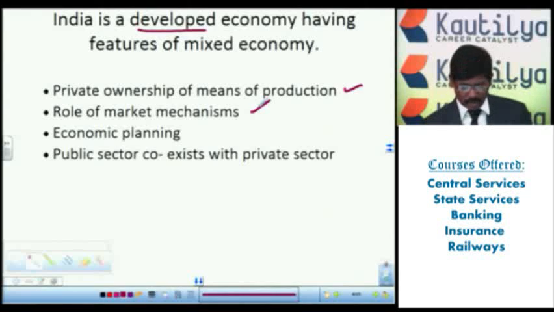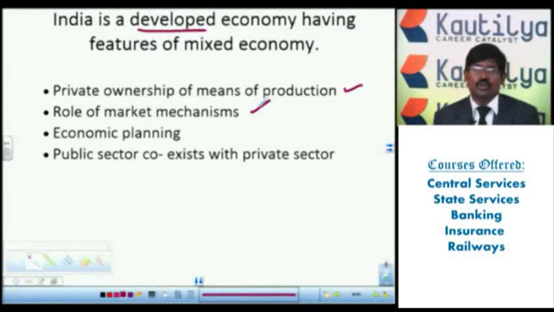See, the role of market mechanisms in India at present shows that India has developed features. If you look at the markets at present, it's one of the important features of India as a developed nation.